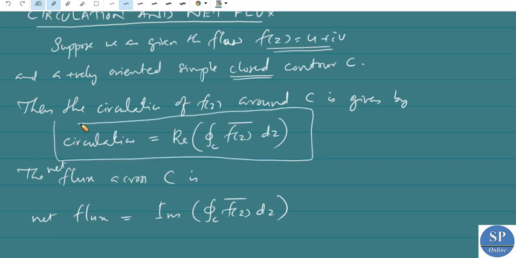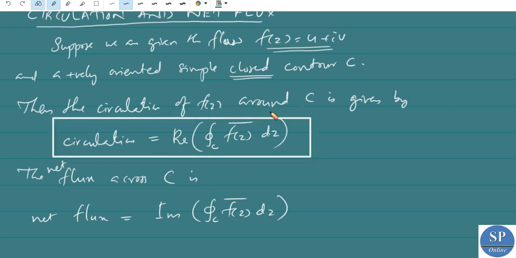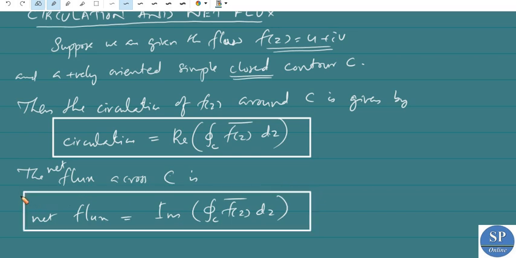So this is the circulation around C, and this is the net flux across the closed contour C. Okay, now we can do a problem.